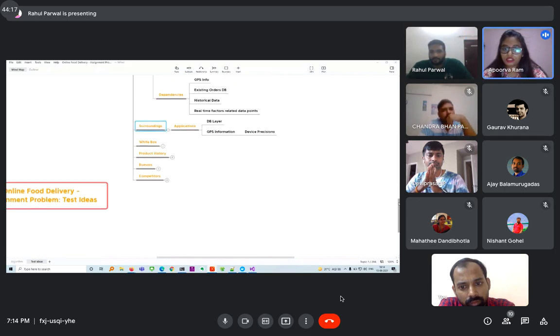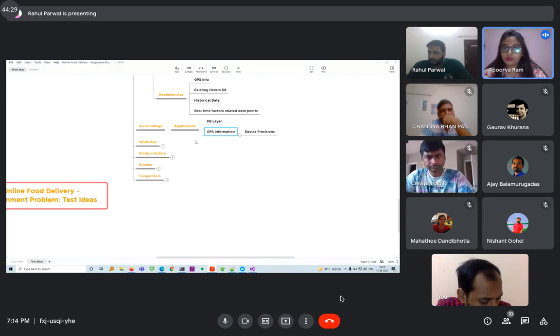Yeah. So the surroundings is the applications that are involved here. That is the DB layer, the GPS information that we are getting. So the device, how precise that device is giving us the information. So based on that. Yeah.